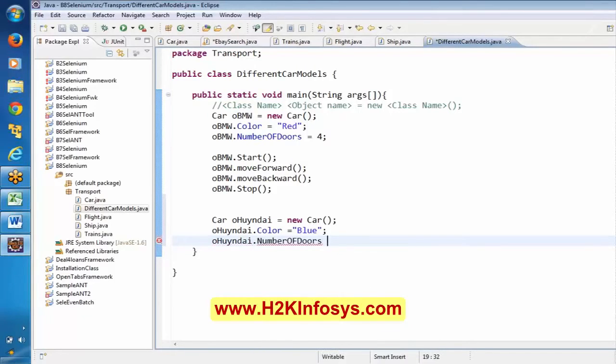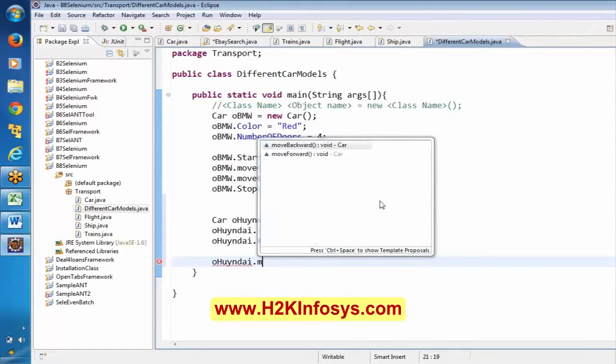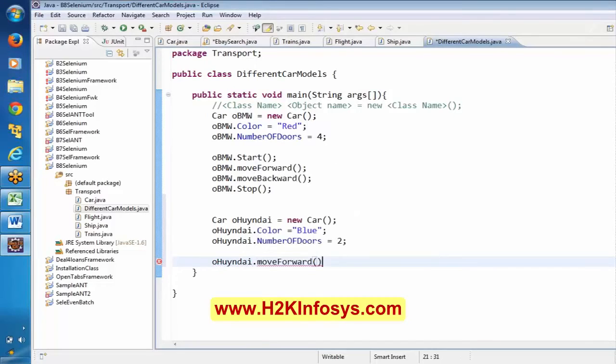Let me say number of doors, 2. Okay, then by Hyundai I'm saying move forward, right? I'm just printing, I'm using only this. Okay, like this I can create 100 or 200 any number of objects here.